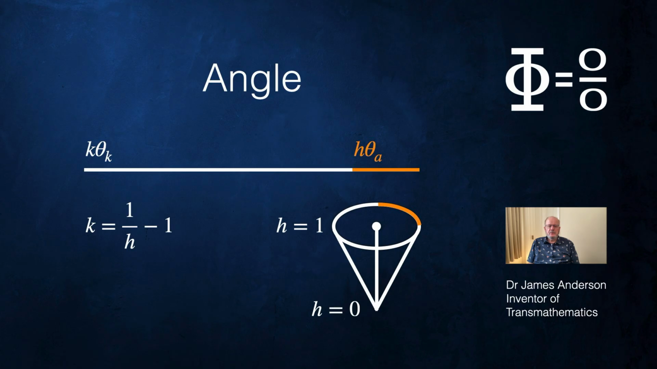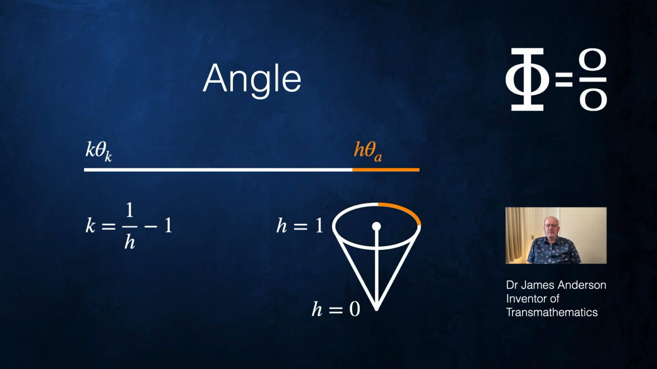So here I've drawn a unit cone. The unit cone has height 1 and radius 1. I've marked off the arc in orange. And I'm going to change the length of the horizontal line. The orange part I'm going to multiply by the height. It still represents the angle theta A, but the length of the segment I'm going to multiply by height.